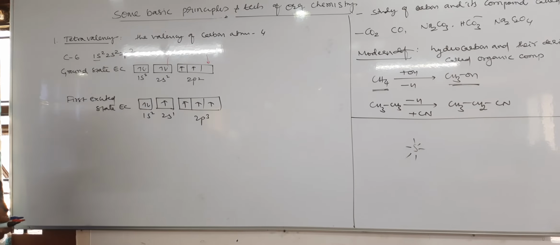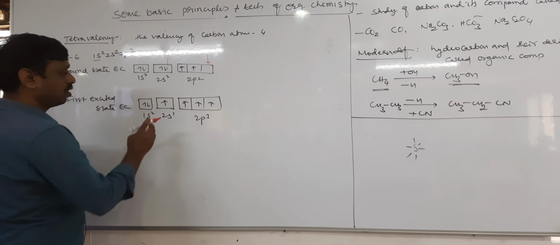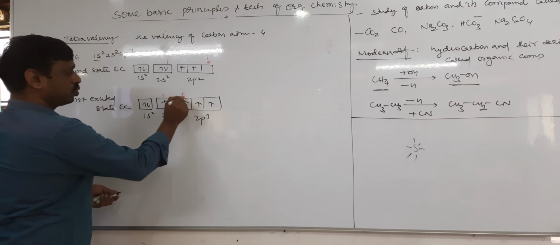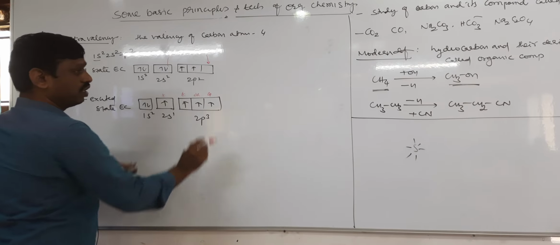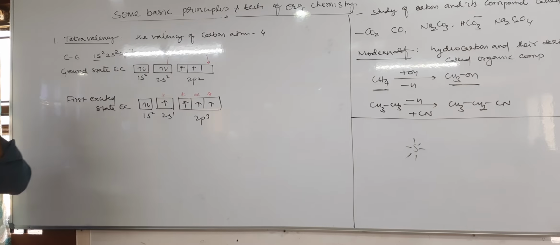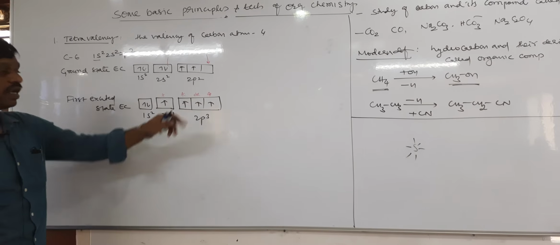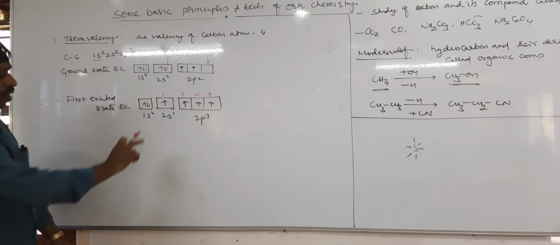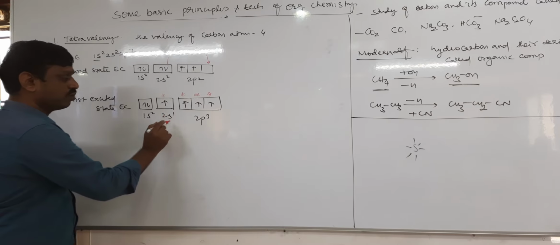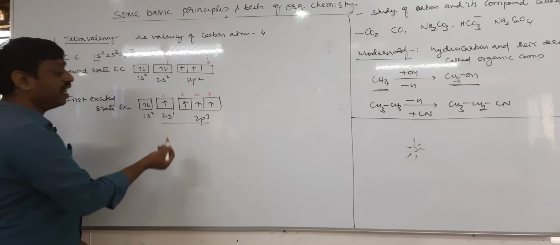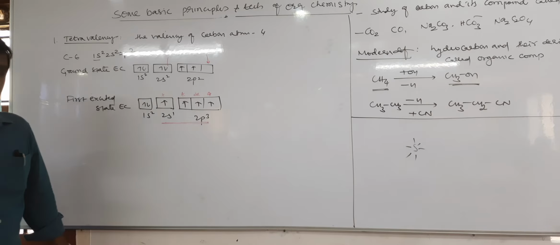Now tell me, in the first excited state, how many unpaired electrons does carbon have? This is 1, 2, 3, 4. Therefore in the first excited state, it has 4 unpaired electrons in the valence shell.